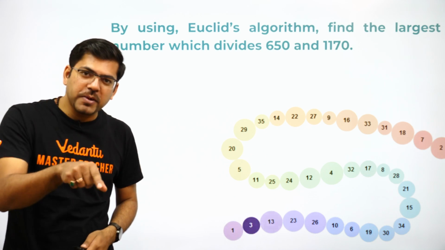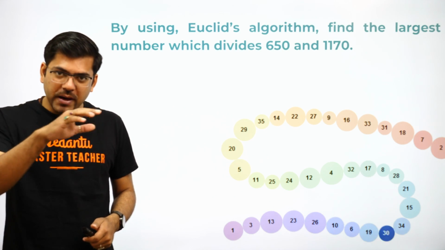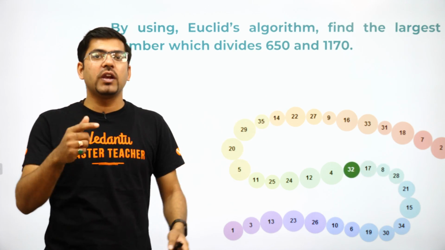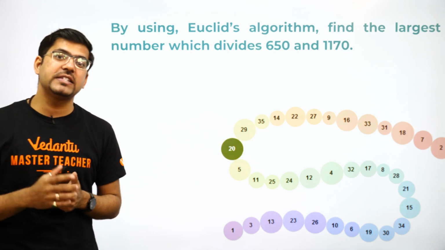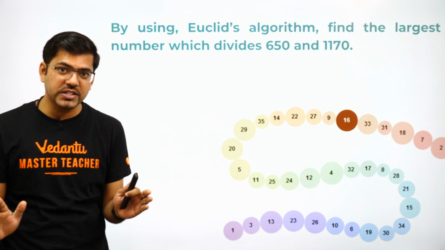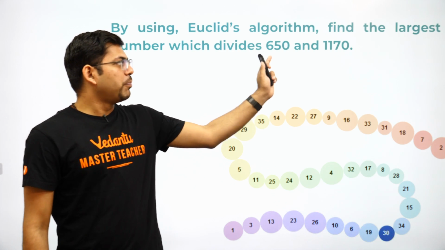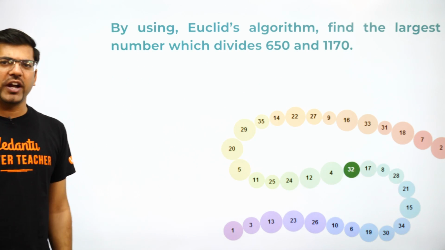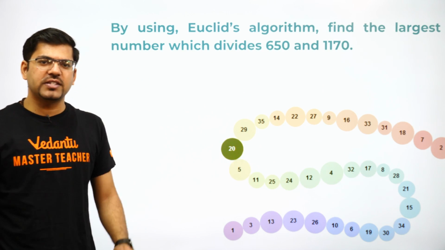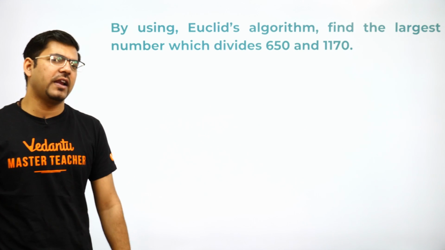And if the answer being asked is a number higher than the given number, you will apply lowest common multiple, LCM. I guess I'm clear with this. Now moving on to the next. You have to find a number which divides both the numbers. This means you have to find the HCF of these numbers. So how are you going to find the HCF? Let's see this.